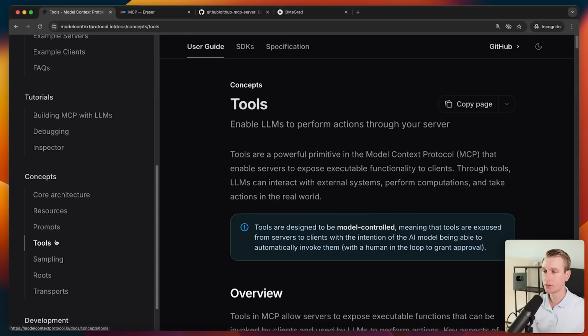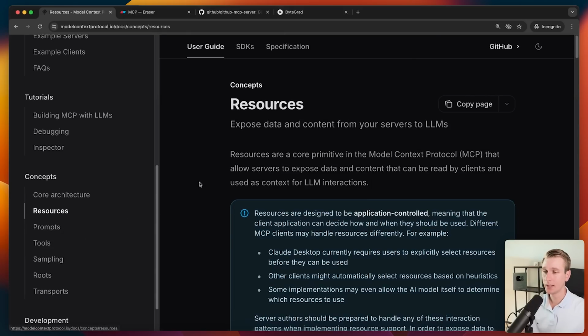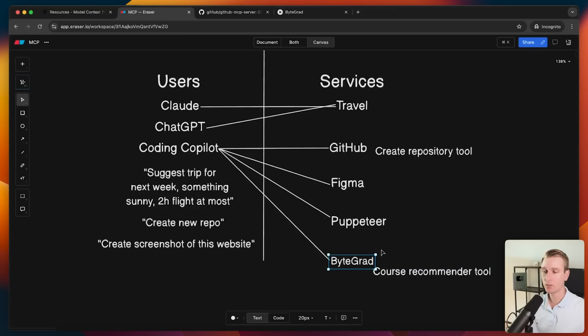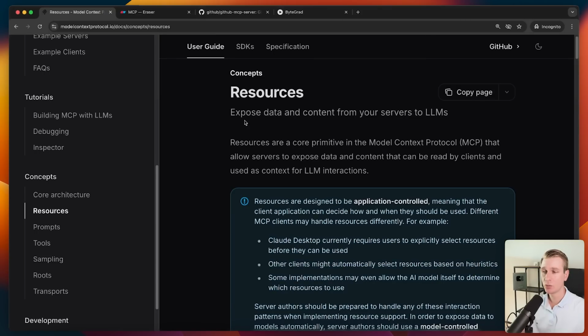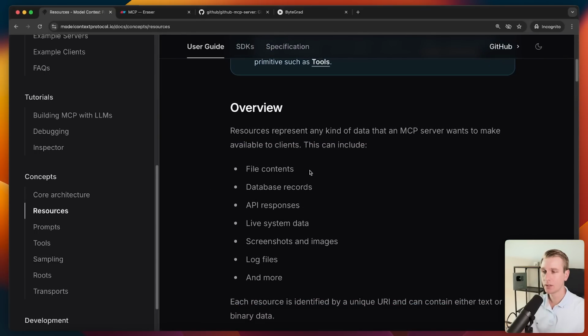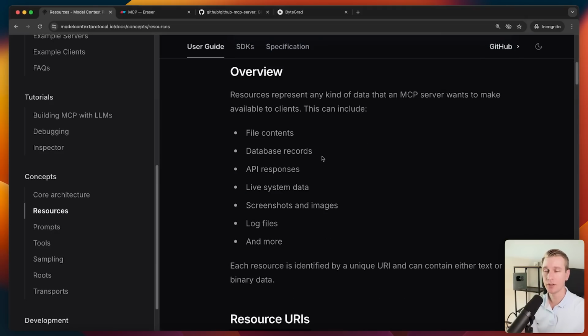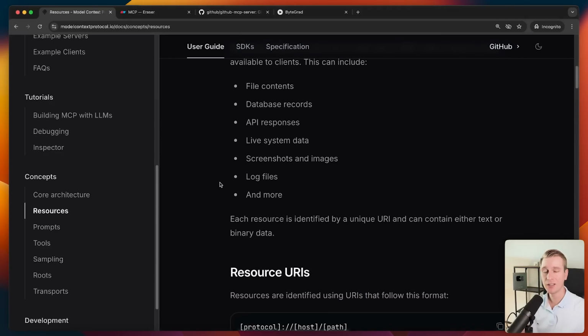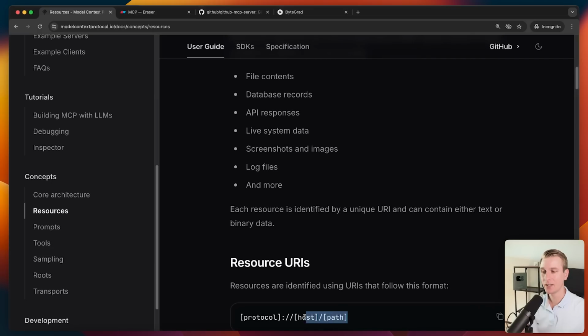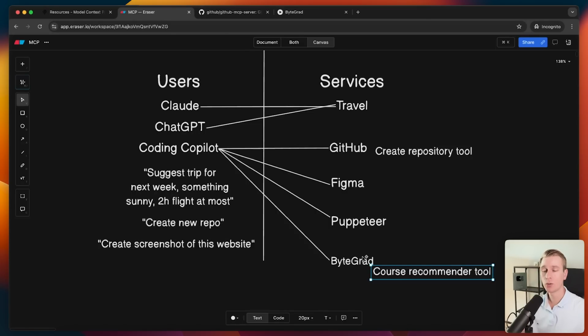And here we have the tools, but there are some other things typically on an MCP server as well, like resources. So maybe I don't want to offer only tools. Maybe it should just be some content, some information essentially. In that case, I may want to use resources here. So you can see there's something that can be a file content, maybe some data from a database. Maybe there's a PDF file that is important. You can sort of link to that PDF file so that the AI agent can take a look at that as well. Maybe I have a complete PDF file on which course to pick, right? A whole learning path perhaps in a PDF file.